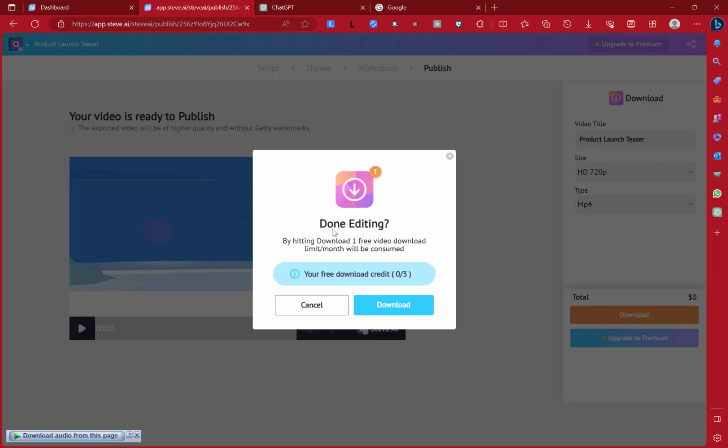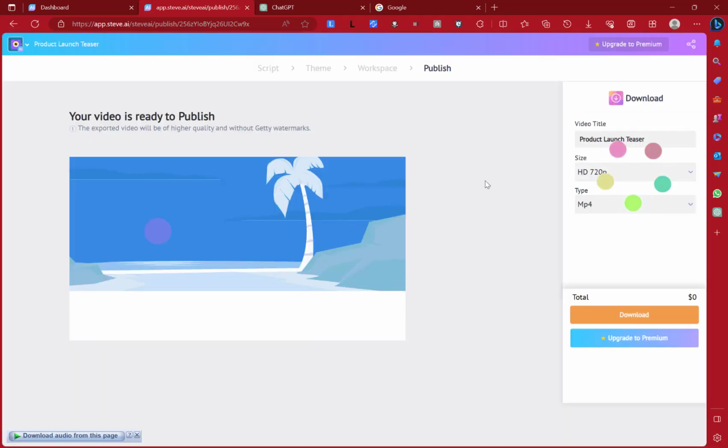And then it says here, done editing. By hitting download, one free video download limit will be consumed. So this is where paying for the premium stuff also comes in. If you want the good stuff, even with low quality video and limited options, you can only download 3 videos in a month. So for this month, after downloading this video, I have only 2 videos left I can download from this account, which is not nice if you are using this for production. Because this is just for educational purpose, I'll just click download and get my download done.